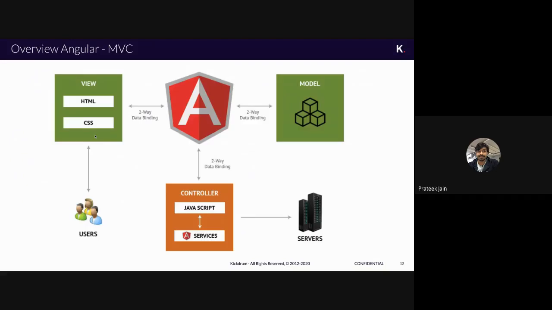This diagram which you are seeing is the most important diagram, and I'm going to spend much time explaining what is happening here. When you are starting any front end application, you can see the users are there. These users are actually you, spending time on your mobile, on your website or anywhere. What you see on the screen of your devices is your view part, the HTML and CSS part, inside the green color.